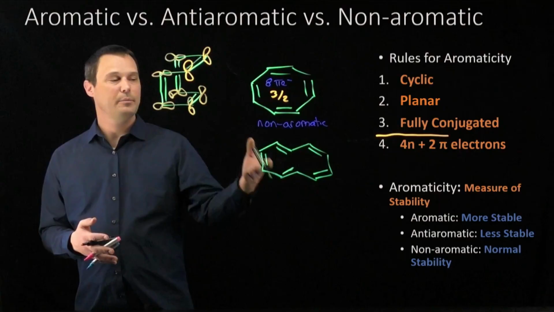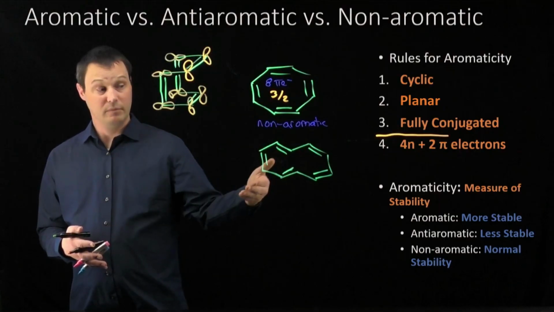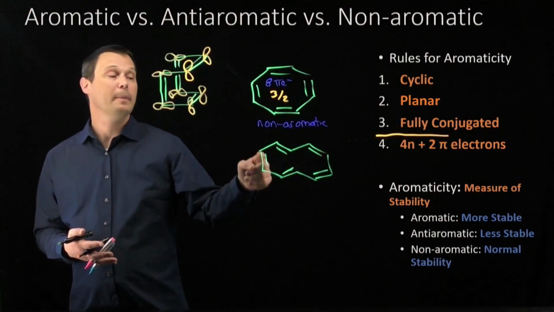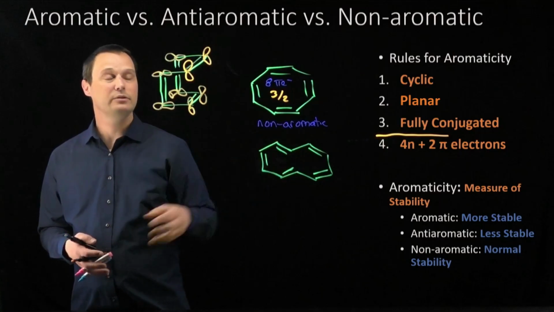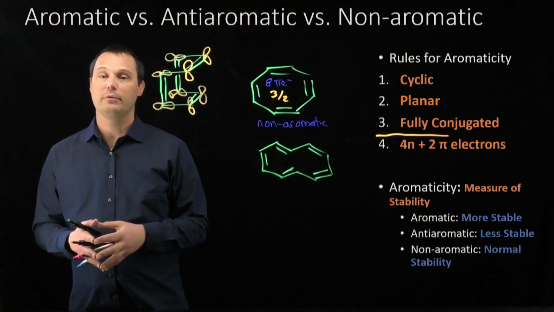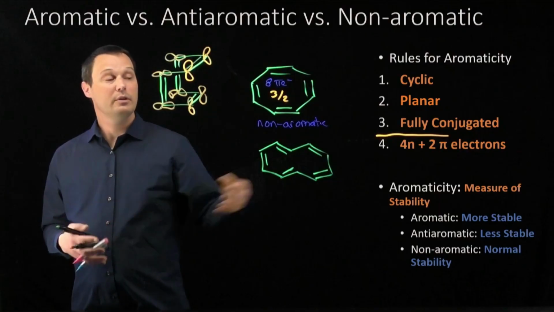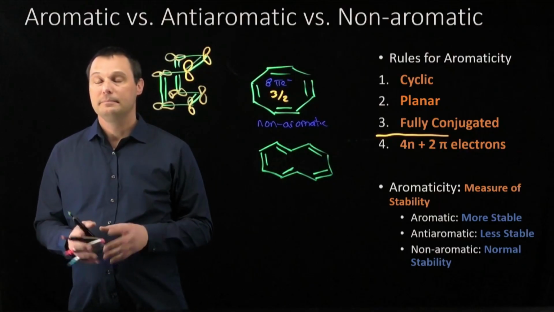Let's look at our last example, the 10-annulene. It's cyclic. It looks in two-dimensional space like it's planar, and it is fully conjugated. If we count up the pi electrons, 2, 4, 6, 8, 10 total pi electrons. We've solved for that before. That gives us n equals 2. So this one looks like it should be aromatic, but it's not.